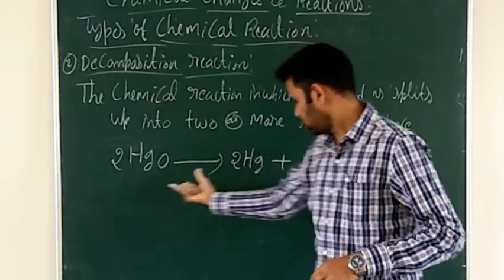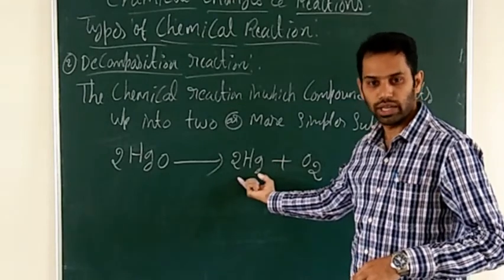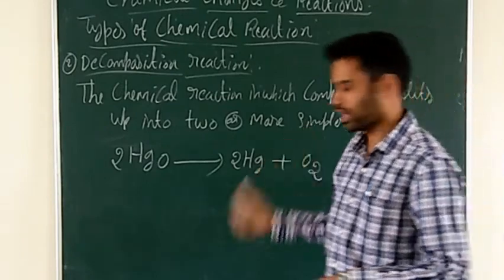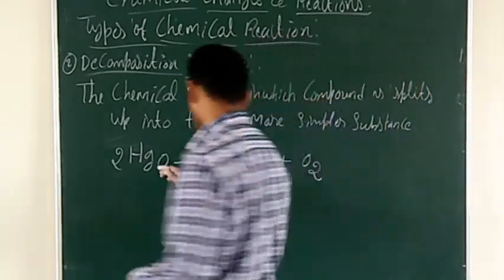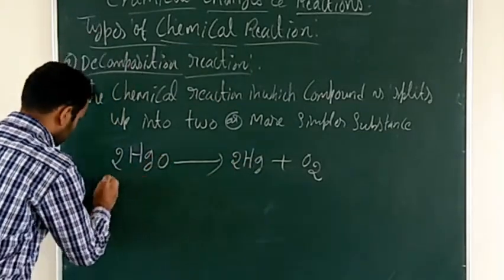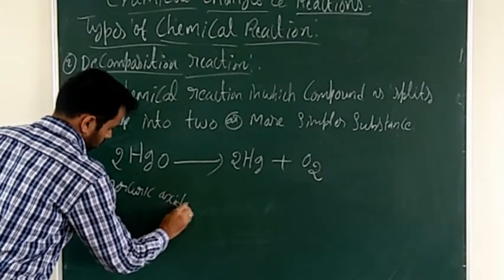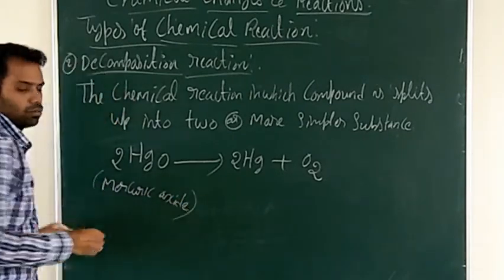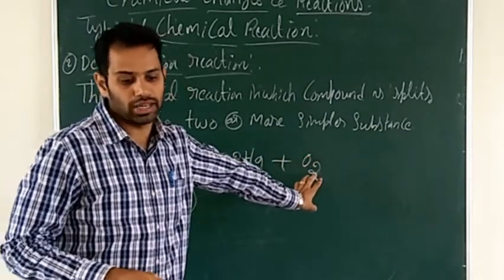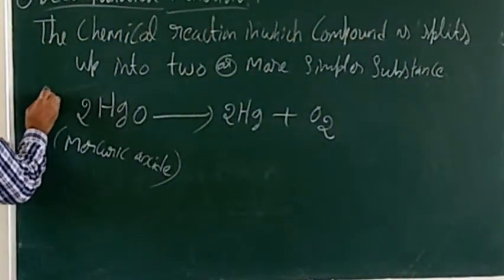It splits up into two or more simpler substances. So here it splits up into mercury as well as oxygen. Compound splits up into two or more simpler substances. Mercuric oxide splits into mercury and oxygen. Then silver chloride. This is the first example.